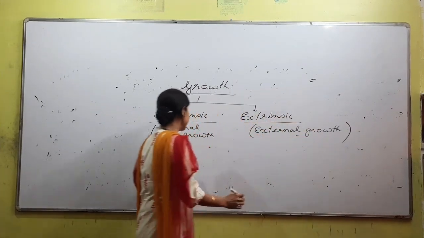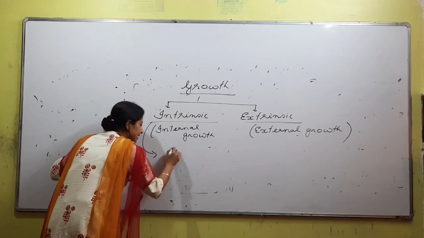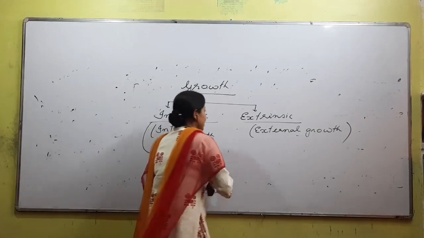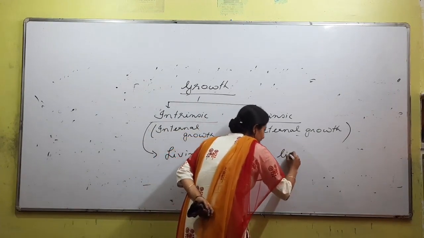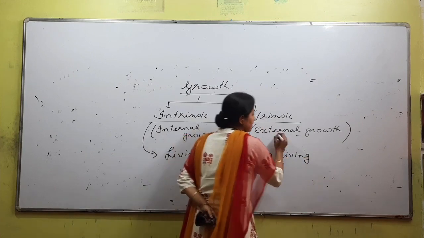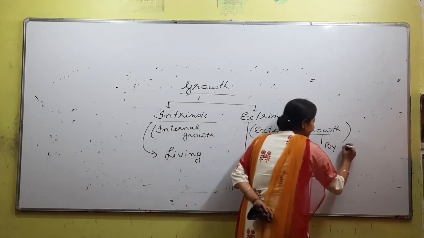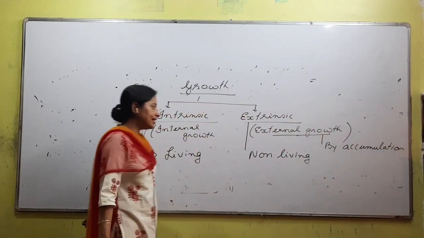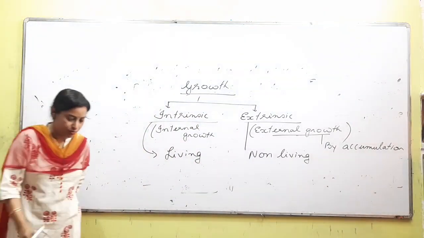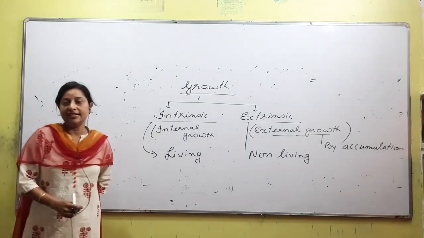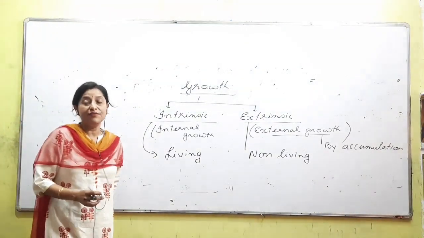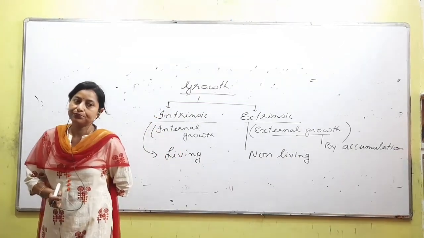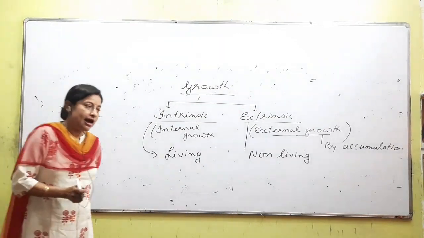extrinsic growth. Living beings show intrinsic growth, and non-living things show extrinsic growth. External growth, we said, maybe by accumulation, right? Now the question that comes from this part, generally a question that comes to our mind: when we say growth, obviously it is a characteristic of living things, but do non-living objects grow or not? Do non-living things grow? Have you heard about a mountain growing?